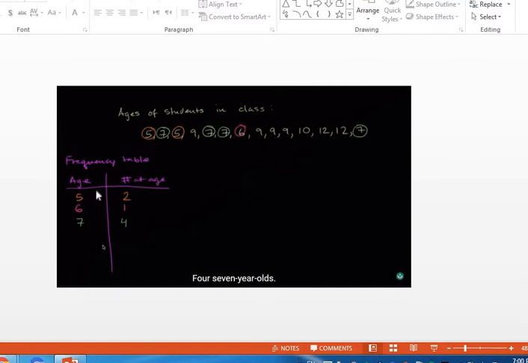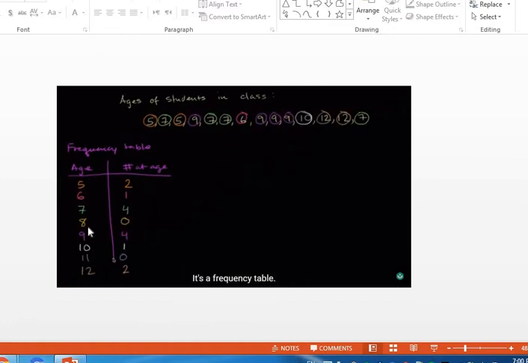After 5 I write what number? 6. How many times does the 6 appear? Just 1 time. Then 7, which appears 4 times. After this we don't have 8, so I write 8 and 0.